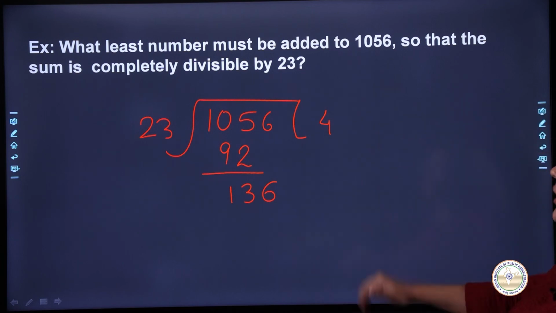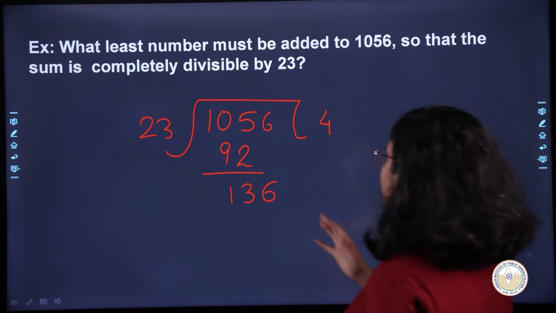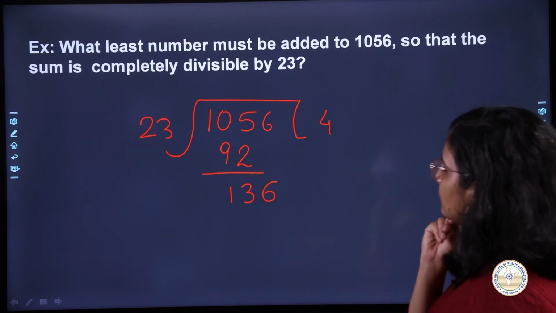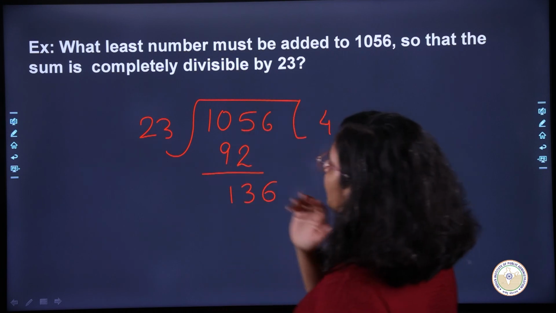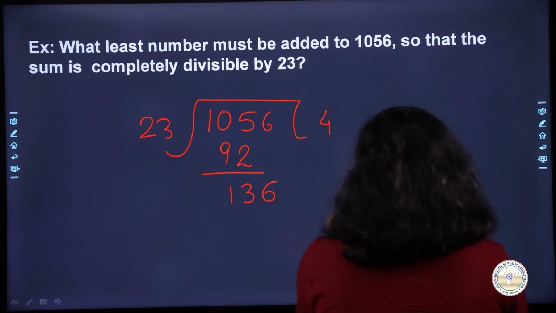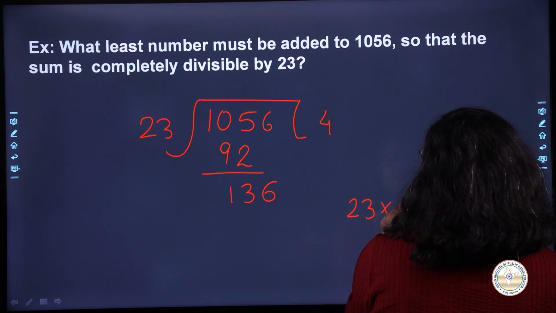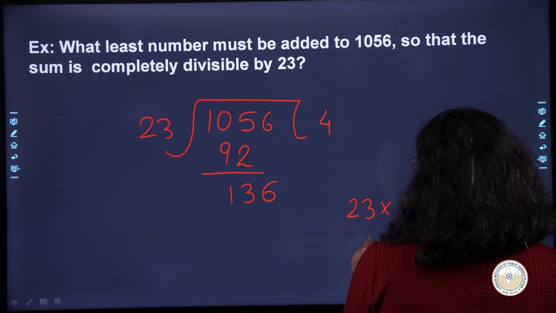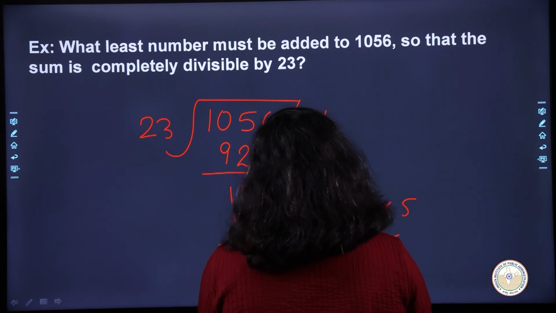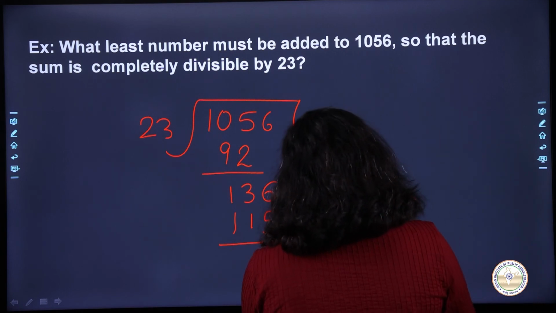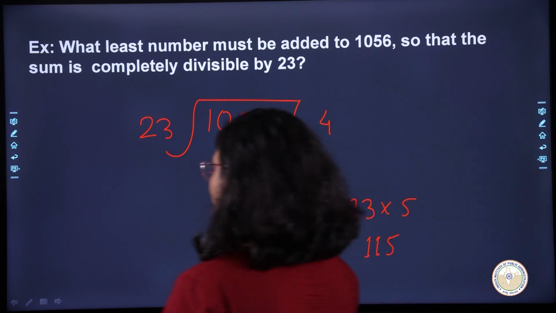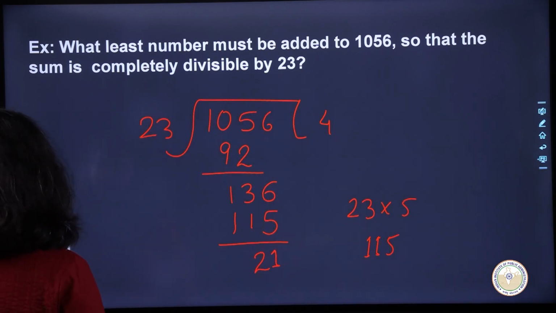So what is the another closest number that we have? So let's say if I multiply 23 by 5 or 6, what should I do? Okay, if I multiply it by 5, what will I get? 23 times 5 is what? We have a 5 here and then we have an 11 here. So 115, right? And if I subtract, what will I get? I have a 1 here and then I have a 2 here. So 21, okay?